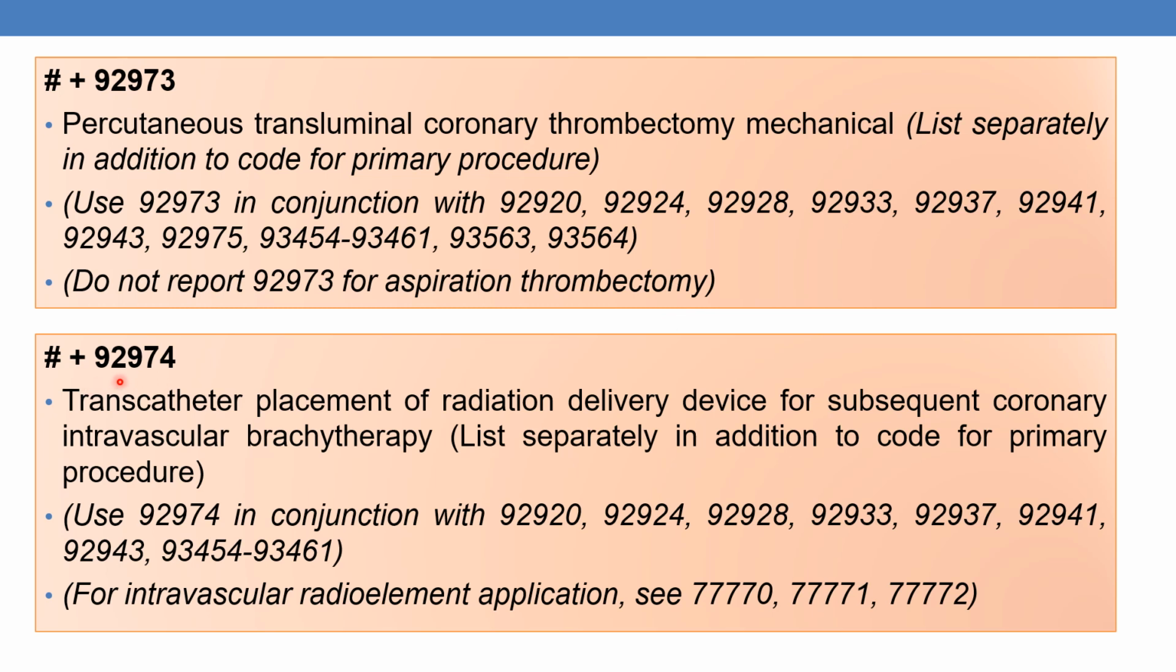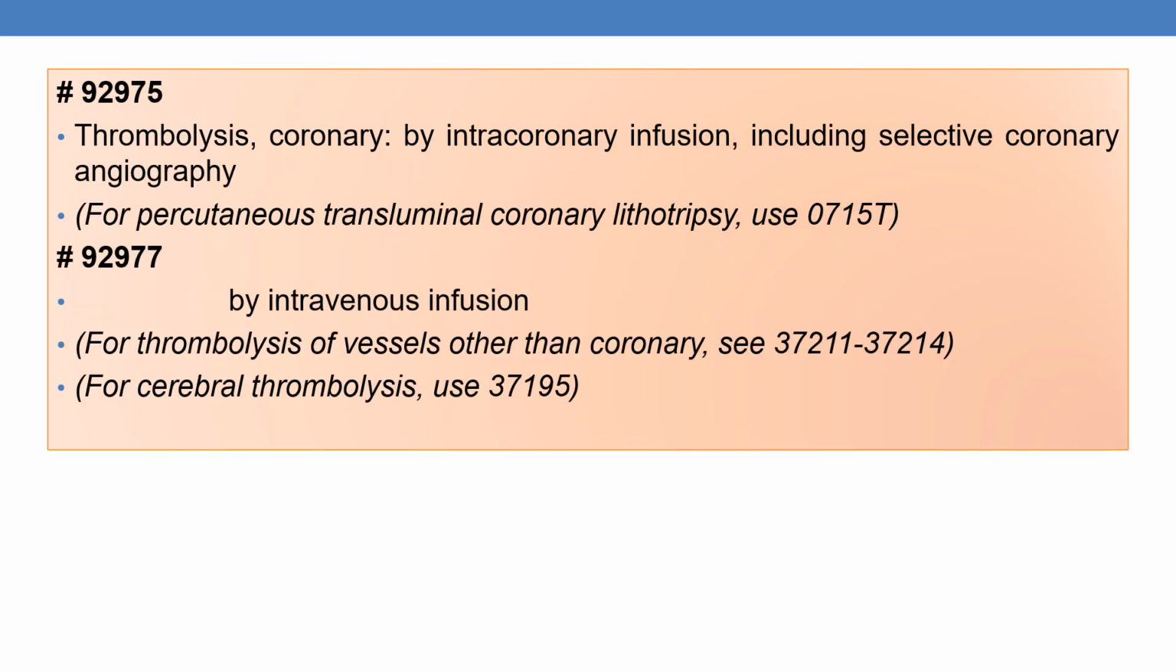Next code, plus 92974. Transcatheter placement of radiation delivery device for subsequent coronary intravascular brachytherapy. This is also an add-on code that must be used in conjunction with these base codes. The next CPT is 92975. Thrombolysis coronary by intracoronary infusion, including the selective coronary angiography. Next is by intravenous infusion. The previous one is intracoronary infusion 92975 and 92977 is by intravenous infusion.